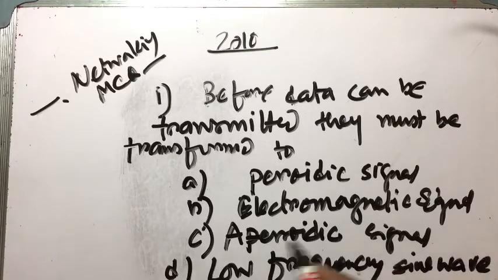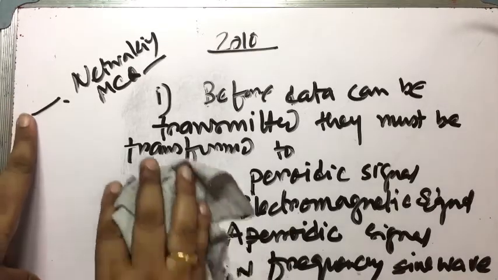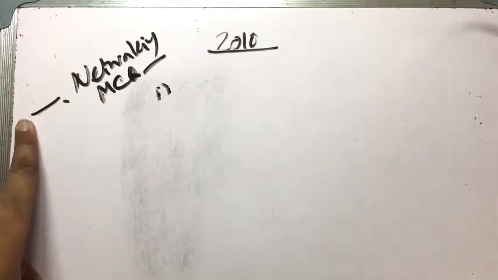The correct answer is electromagnetic signal. Before data can be transmitted, they must be transformed to electromagnetic signal. So this is question number 1.